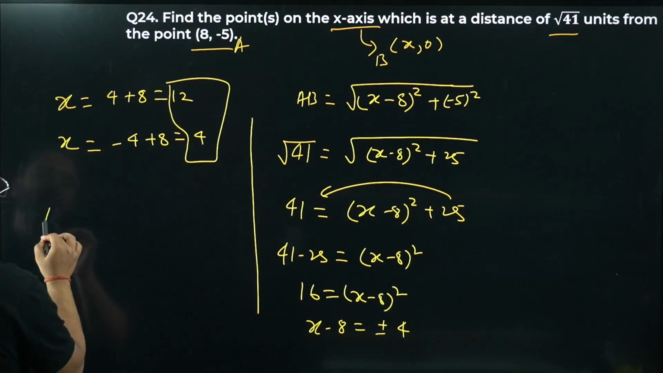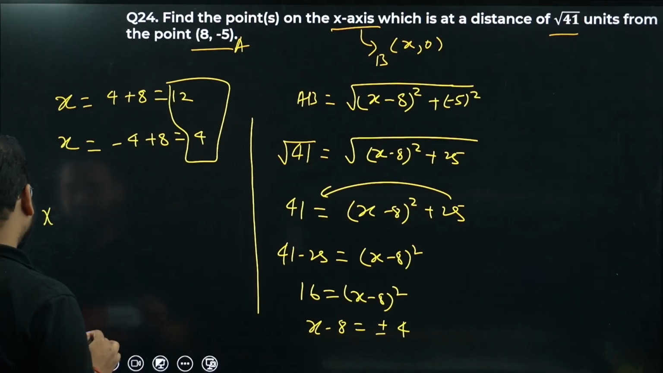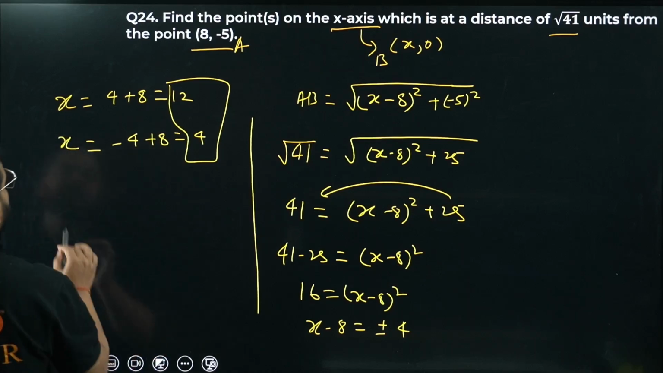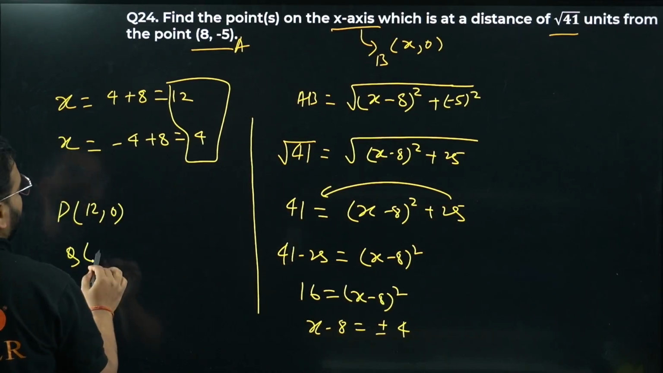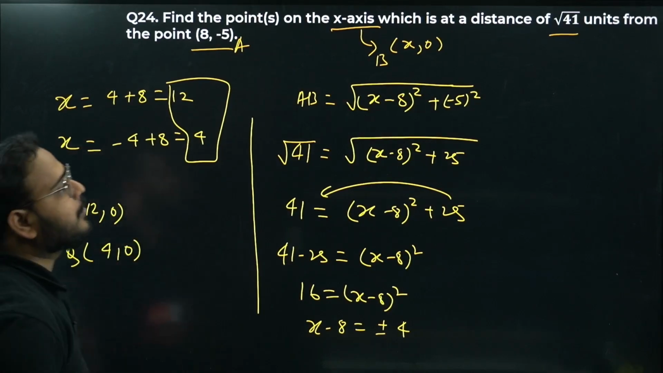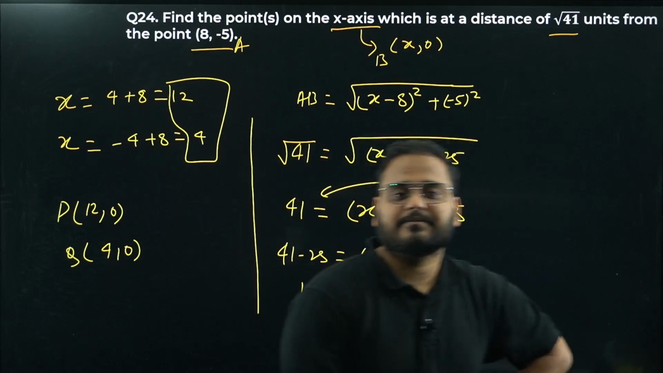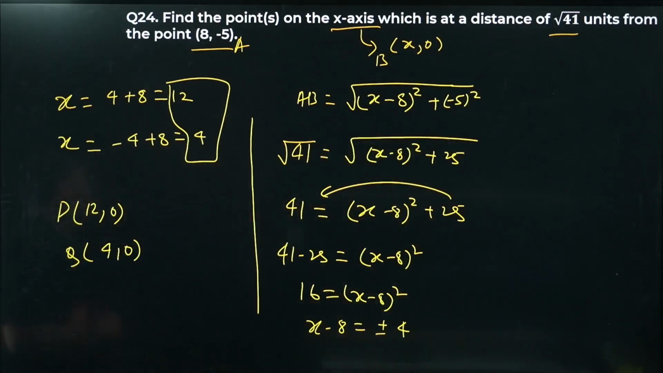Let's name the point as P. The points which are at a distance of root 41 from the given point (8, -5) are P equals (12, 0) and Q equals (4, 0). These are the 2 points which are at a distance of root 41 units from the given point (8, -5). This is clear, right? Okay, please have a look.